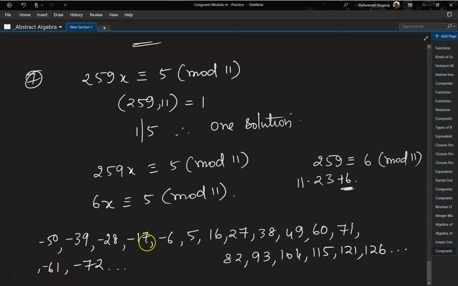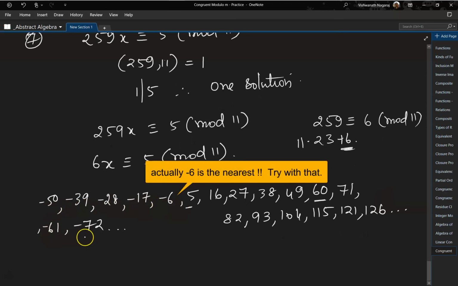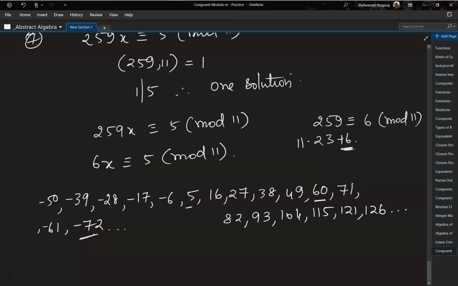Now here, which one of these is divisible by 6? So we started with 5. So 6, no, no, no, no. 60, right? So 60 is divisible by 6. And on this side, 72. So we can take either one of these and solve it.